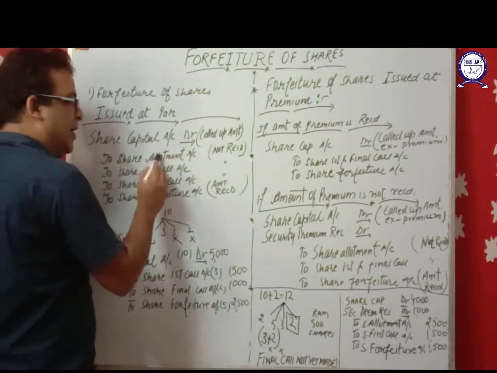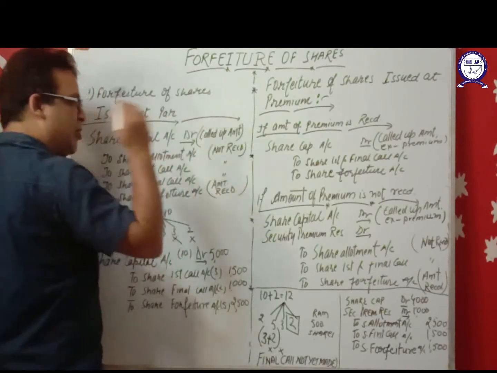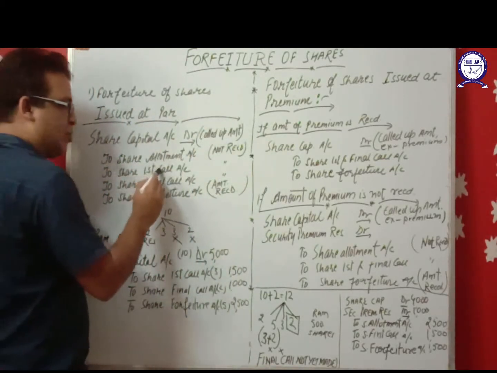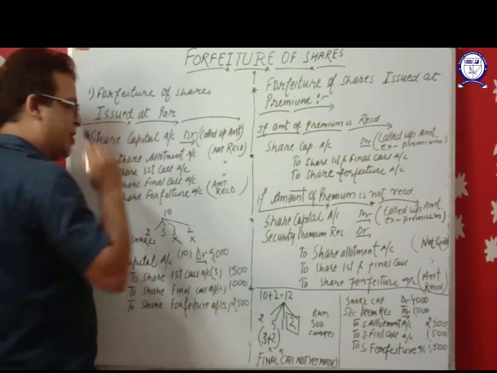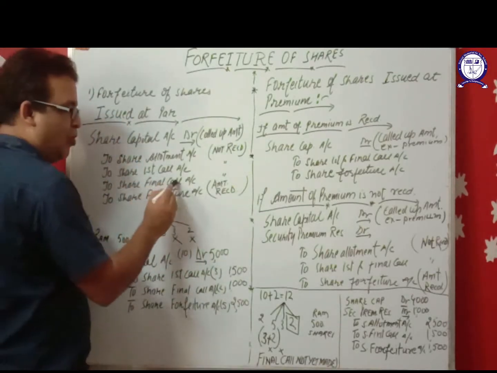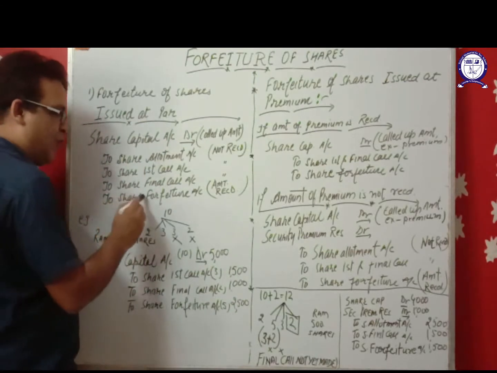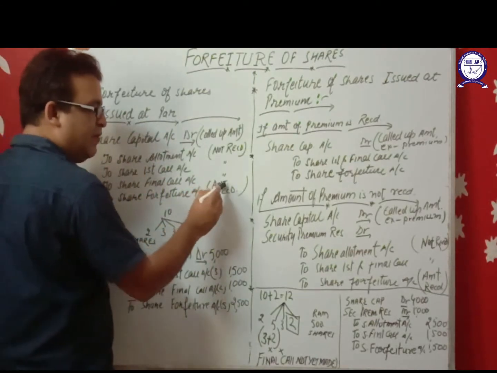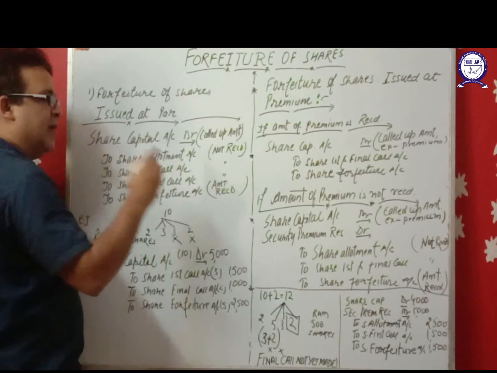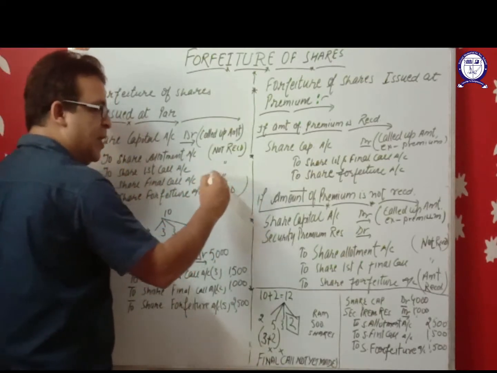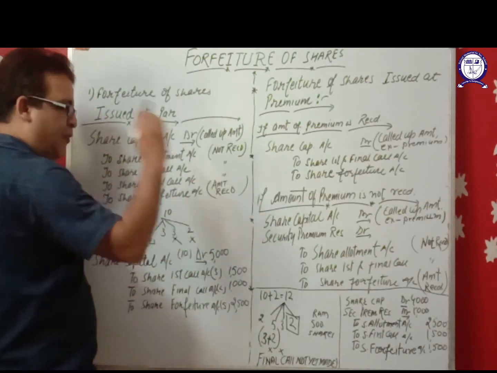To share allotment, if the amount of allotment is not received. To share first call, if the amount of first call is not received. To share final call, if the amount of final call is not received. And to share forfeiture, the amount which is received by the company. This is the profit for the company. In nature, it is a capital profit.